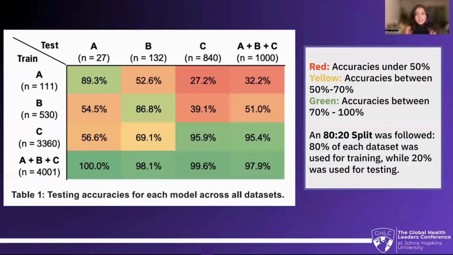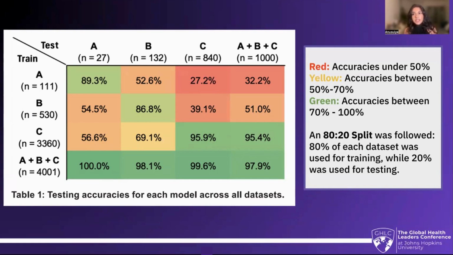Now, these were my findings. I used an 80-20 split as follows: 80% of each dataset was used for training while 20% was used for testing. There were two key takeaways. In all of the models that were trained on a specific dataset, we see that they score in the green category and do fairly well when tested on that same dataset too, even if the specific data was different because it was in the 20% split and not the 80% split. This shows us that models are able to better recognize images that they have seen things in common with, so that they're able to learn and grow to actually apply these skills.